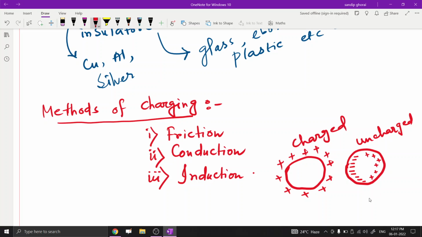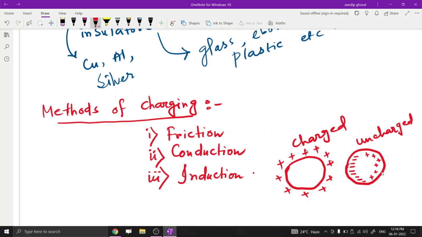So in this process there is no conduction. We bring the uncharged body very close to a very strongly charged body, then some negative charge inside the uncharged body comes towards the positive charge, the left side, and some positive charge, due to repulsion, moves to the right side of the uncharged body.